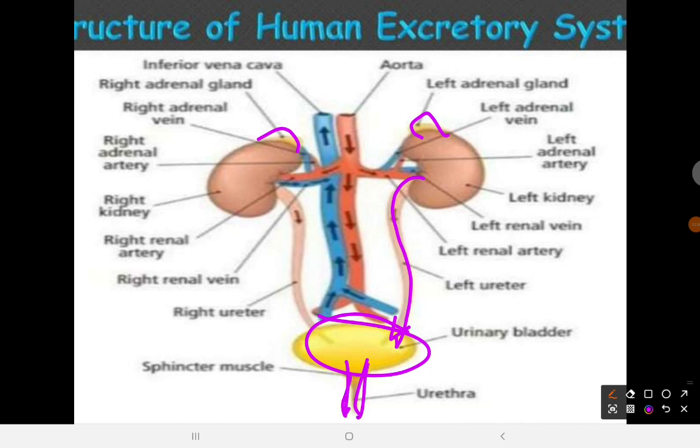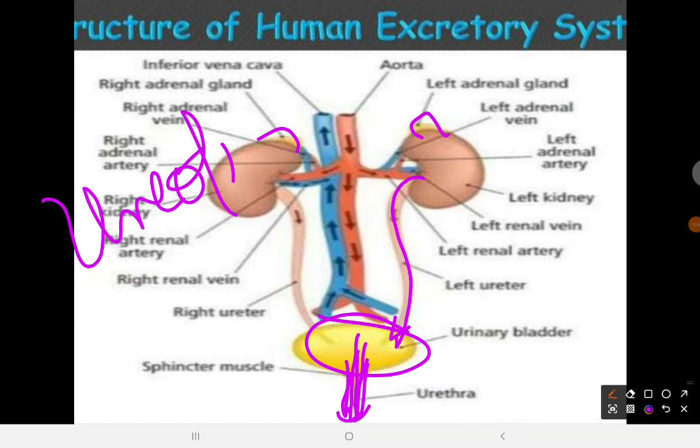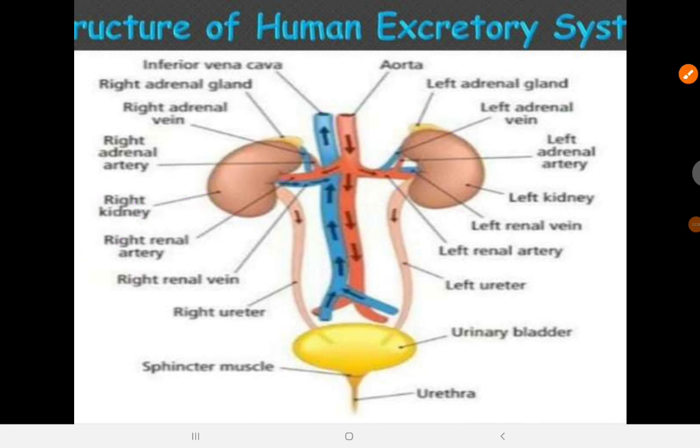The urethra is how the urine leaves, which is our major excretory product. Is that okay? Because we are ureotelic. Organisms are characterized into three based on their excretory product. I'm going to go over this in the other slides in other classes. Is that okay? This is just an introductory class.